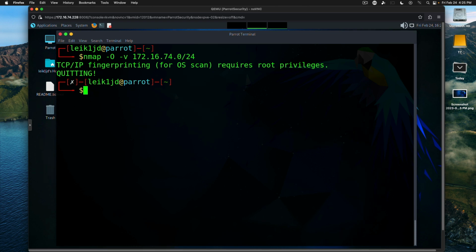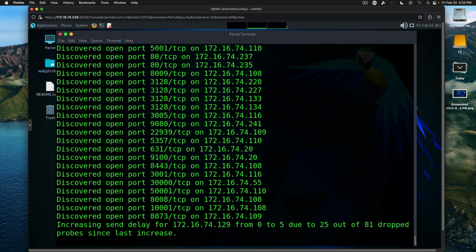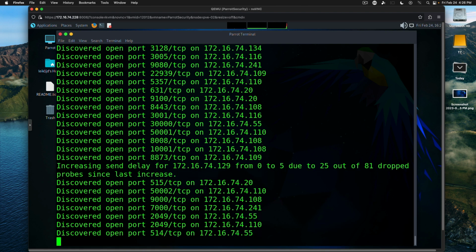So you could sit here and type sudo nmap blah blah blah, but who wants to spend time retyping commands? If you do sudo and bang bang, it's going to run that previous command with root privileges. And that's a whole lot easier than retyping things or hitting the arrow key and rerunning it that way.